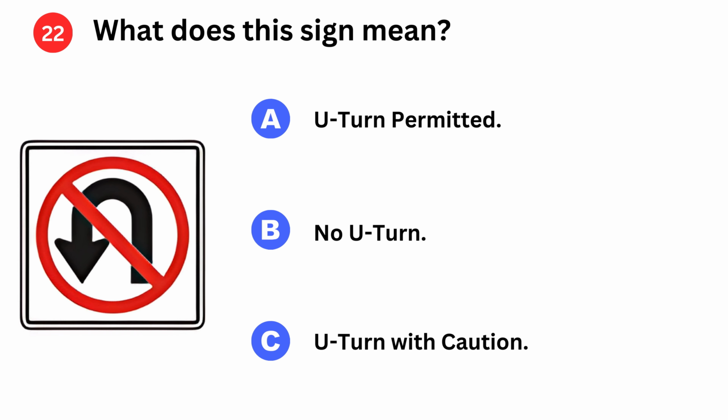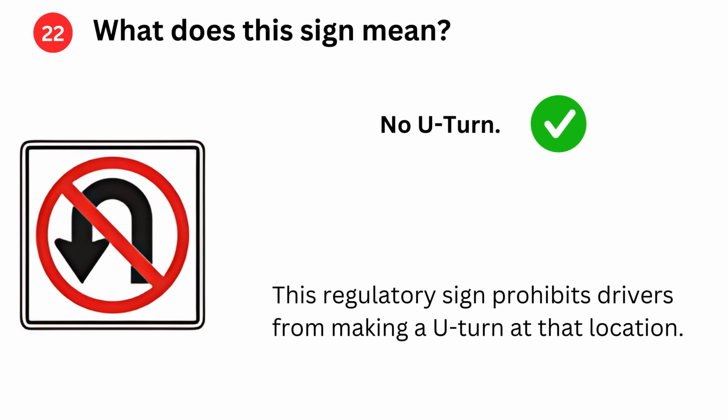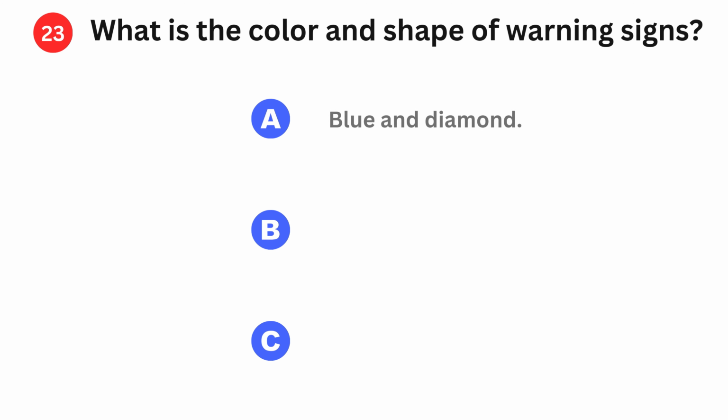What does this sign mean? A. U-turn permitted. B. No U-turn. C. U-turn with caution. No U-turn. This regulatory sign prohibits drivers from making a U-turn at that location.